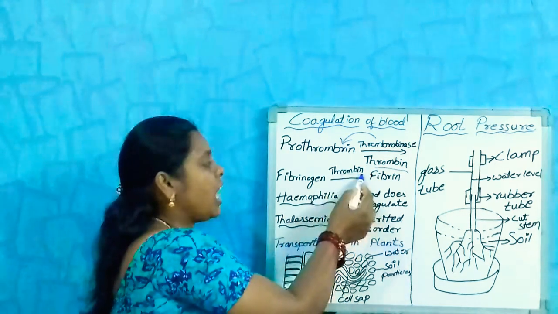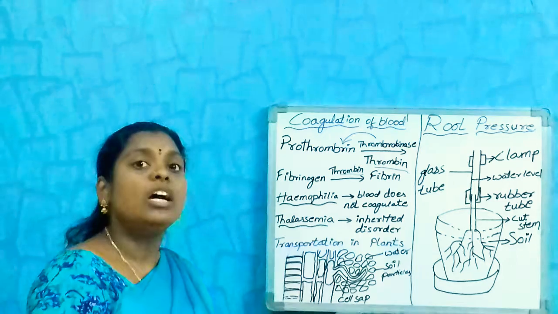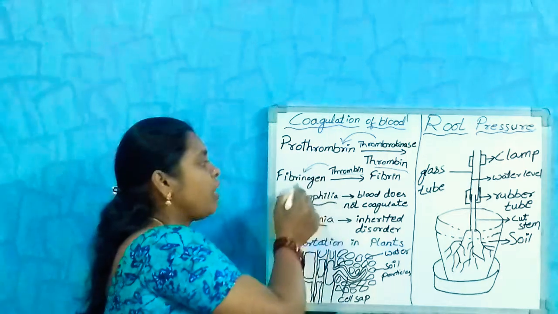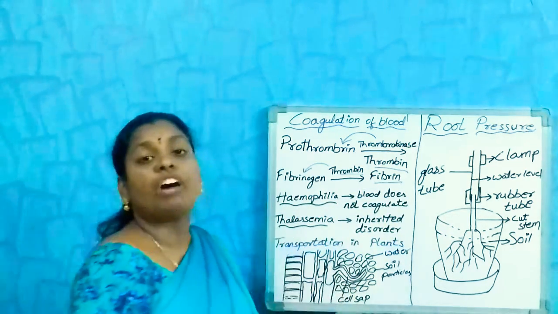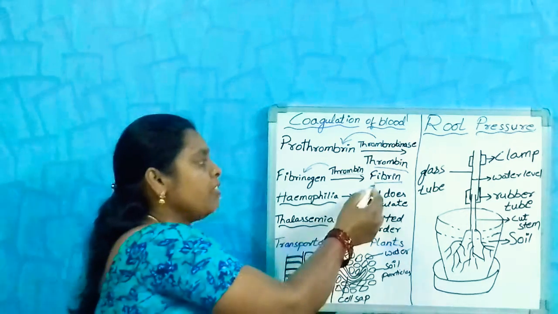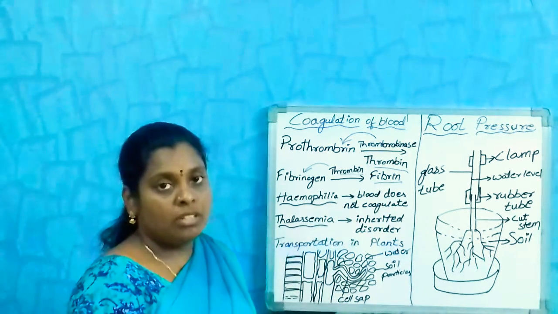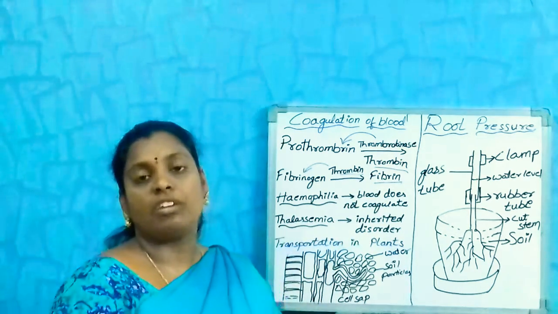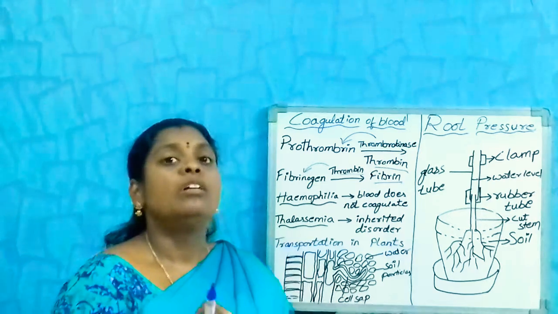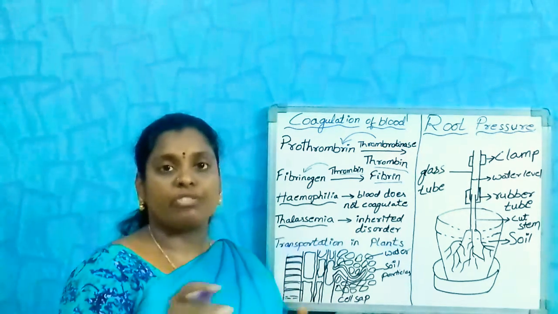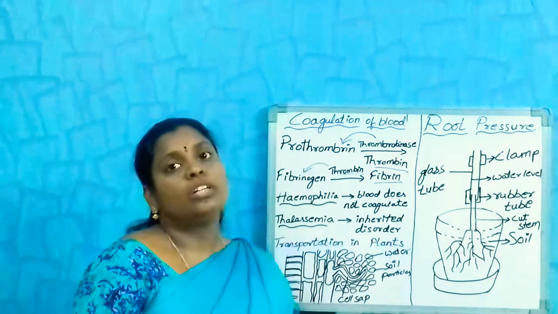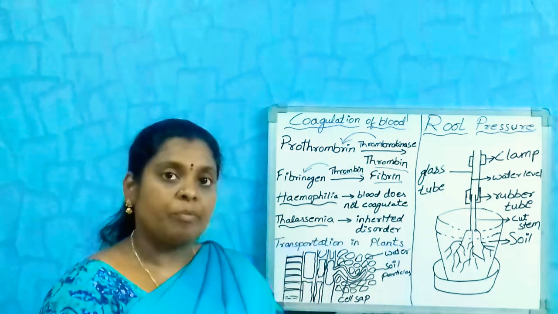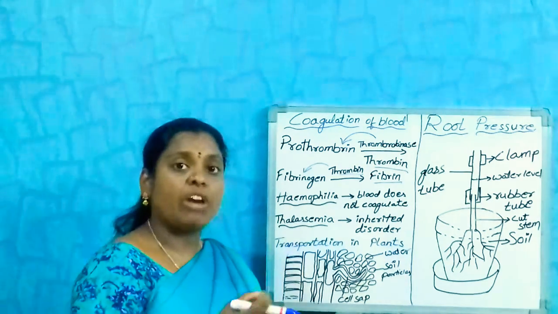This thrombin again acts on another substance called fibrinogen and converts it into fibrin. It's an insoluble fibrin, which forms fibers. These fibrin fibers are attached from one end of the wound to the other and entangle the solid particles of the blood in the fibrin fibers.